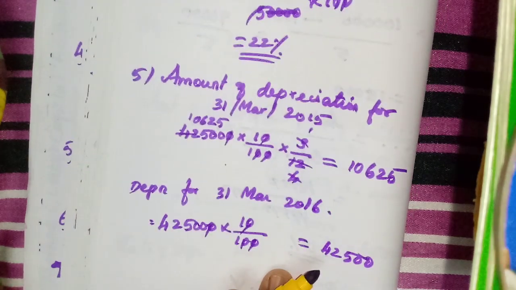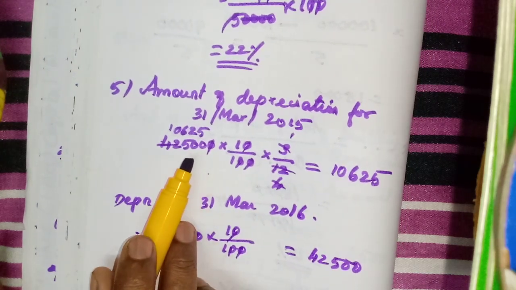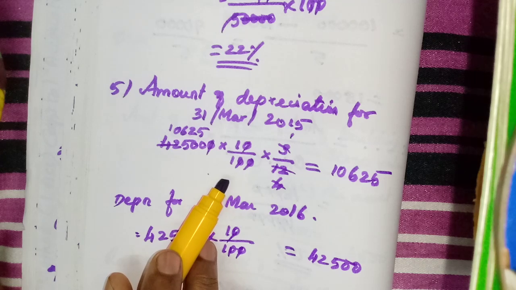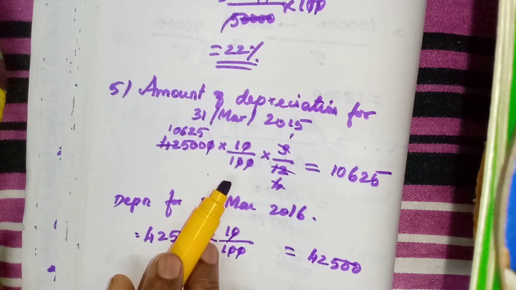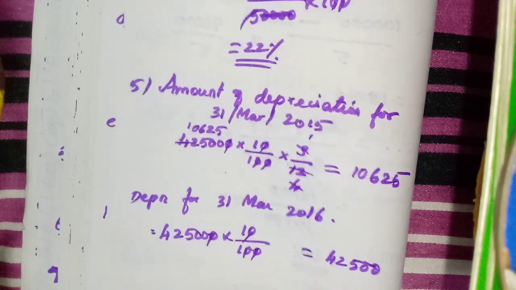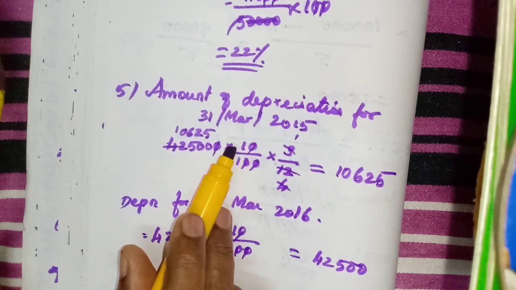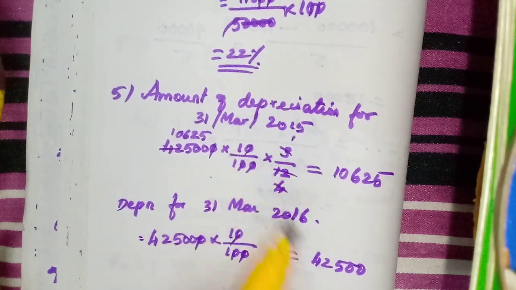In this one, if they have given the cost and the rate, we have to calculate the amount of depreciation in this method, the ordinary method. But if they have given the scrap value and asked us to calculate the amount of depreciation and the rate of depreciation, we have to use the formula. Otherwise simply, total amount into percentage, 10 by 100 into how many months.